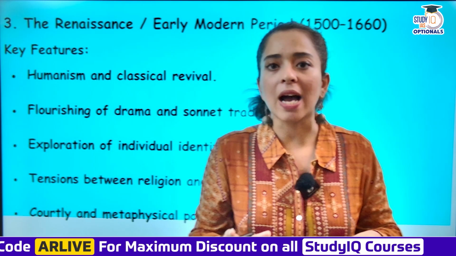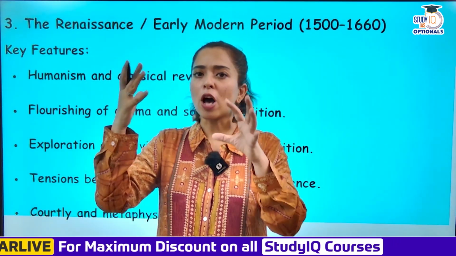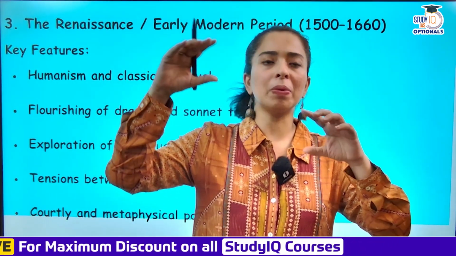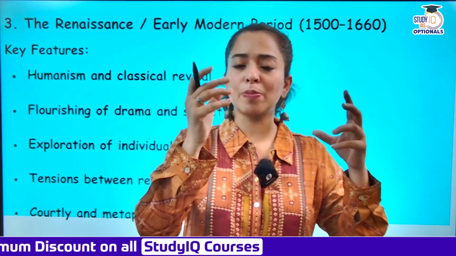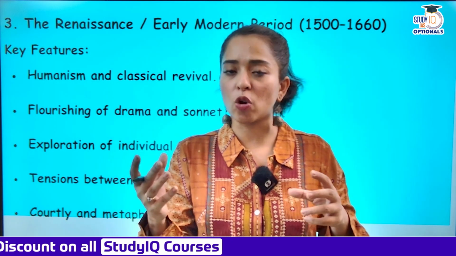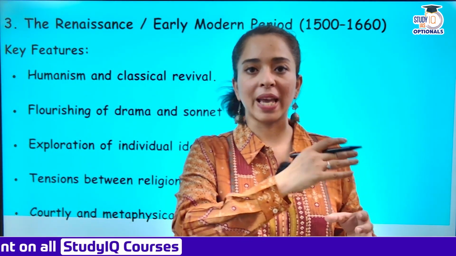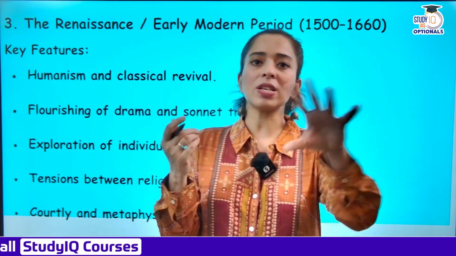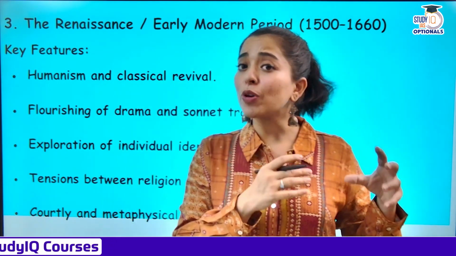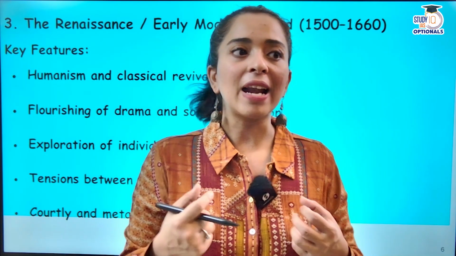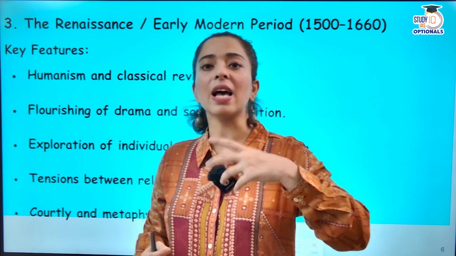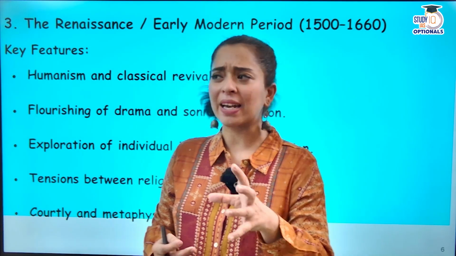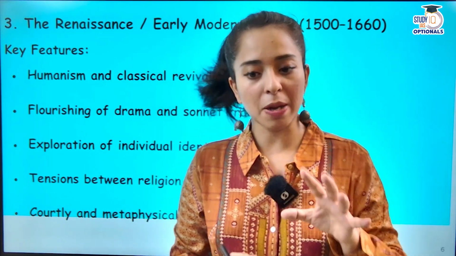So the Renaissance basically started in Italy, okay, with the fall of Constantinople, when the Turks invaded Constantinople, and the Europeans, especially the Italian scholars, just fled away from there. Those scholars went across Europe, and when they came to England also, they brought new education, new knowledge, new values, and a new way to look at life that affected England a lot. And this is how the Renaissance developed, and it impacted literature, it impacted the way of life, it impacted everything.